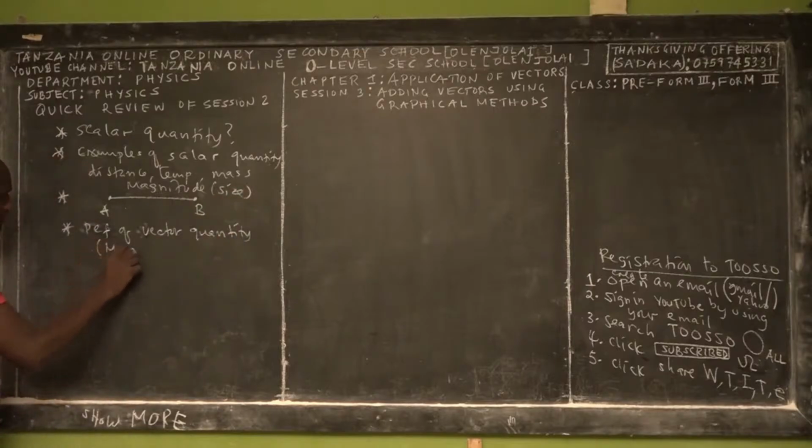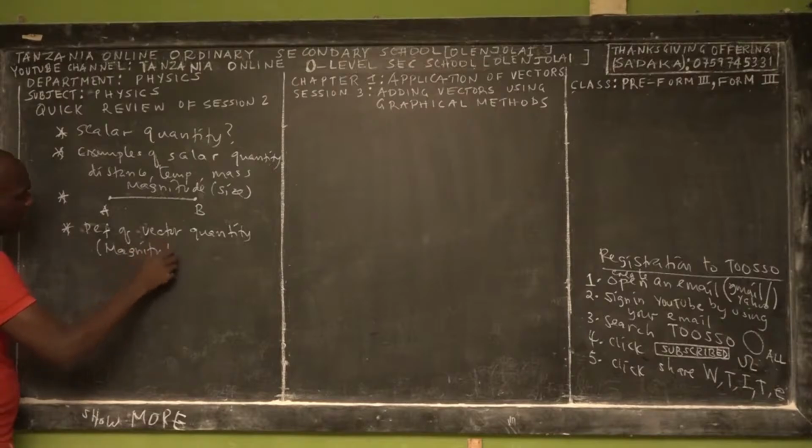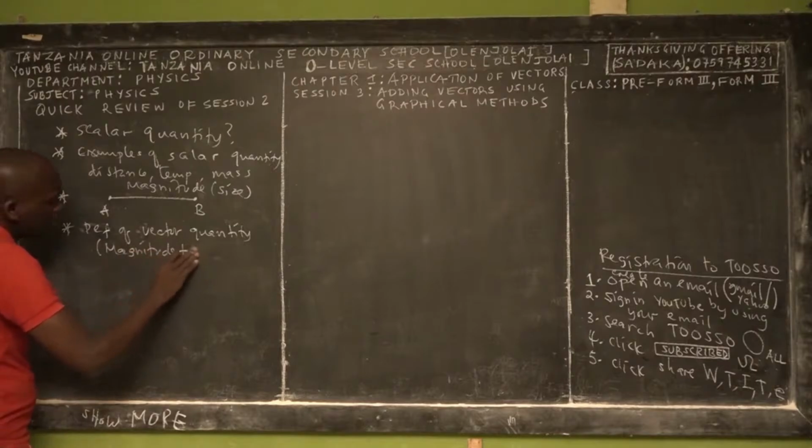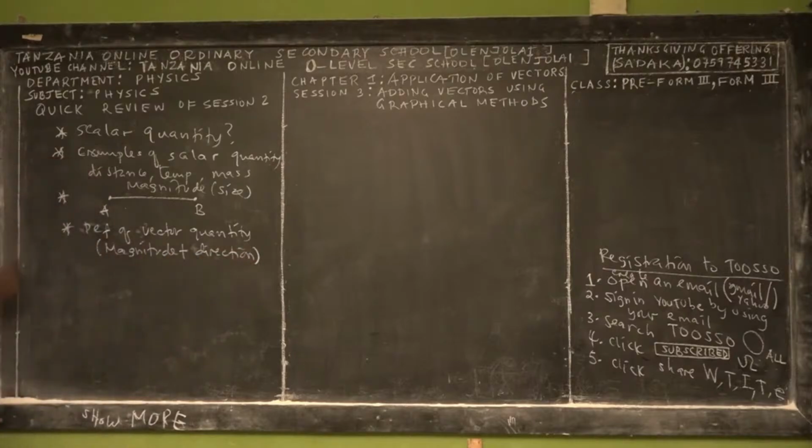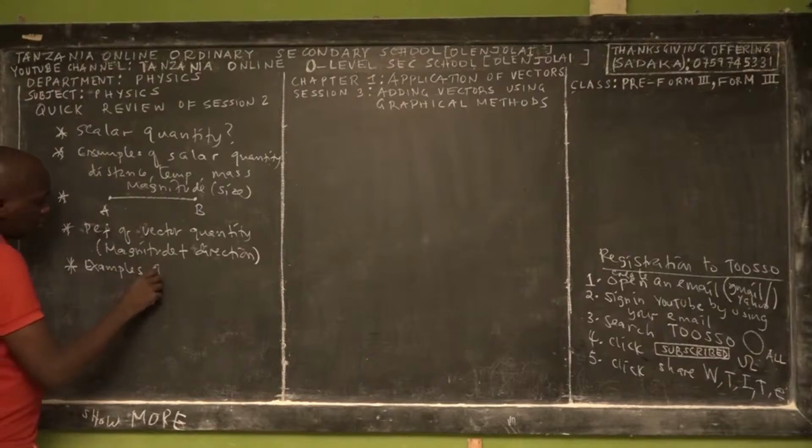You have to check the magnitude of the vector, and direction. That is the second definition. Then we have examples of vector quantity.